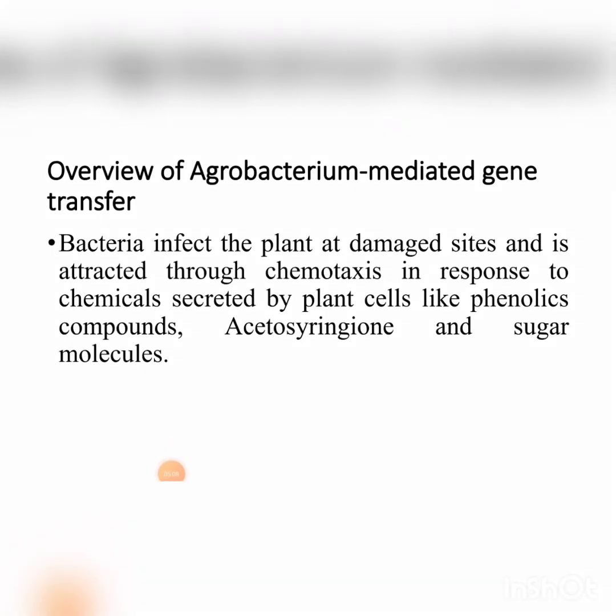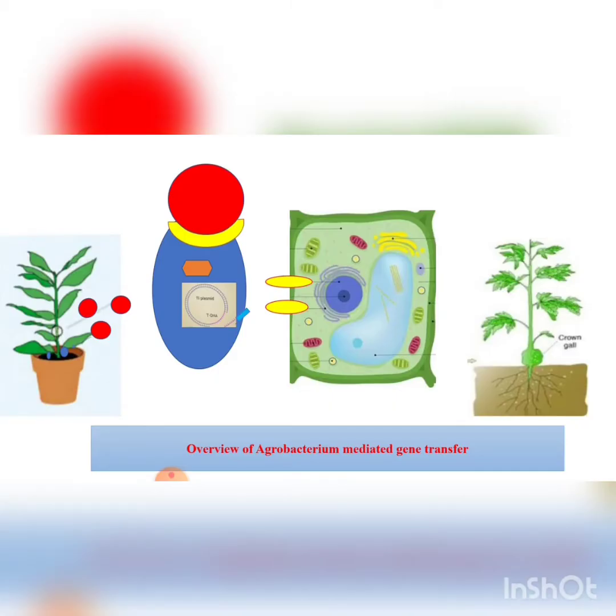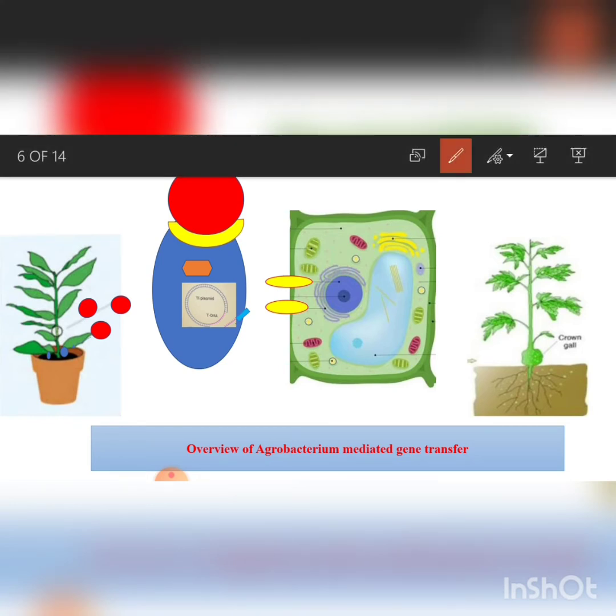Now I would like to explain an overview of Agrobacterium mediated gene transfer, that is, how Agrobacterium works. An infected or wounded plant secretes chemicals like sugar molecules, phenolics or acetosyringone, as shown here in red color balls.